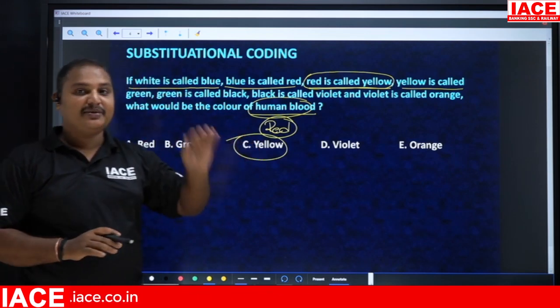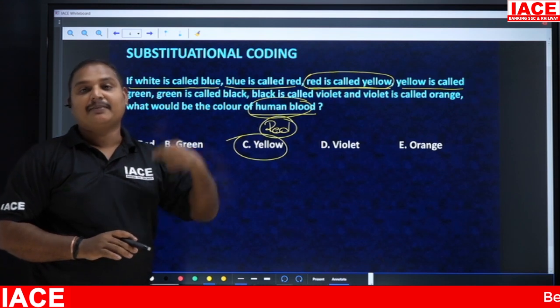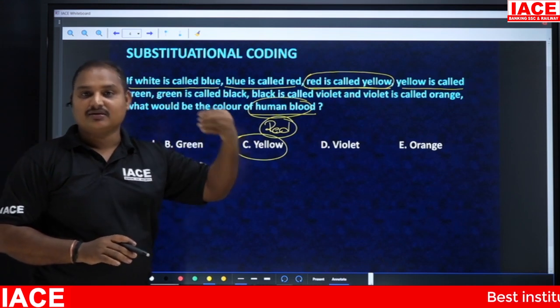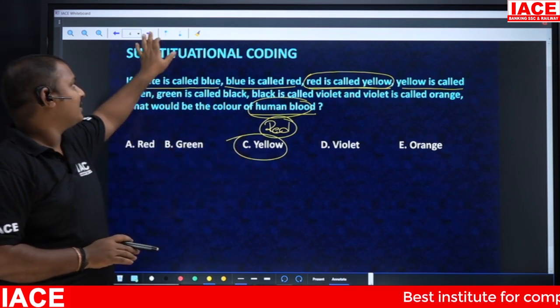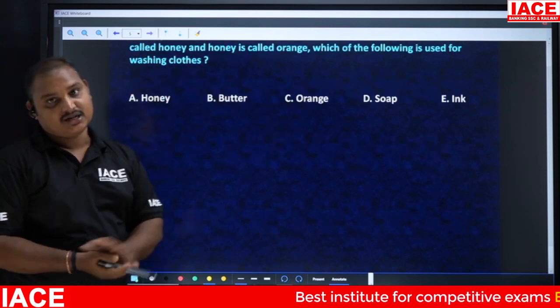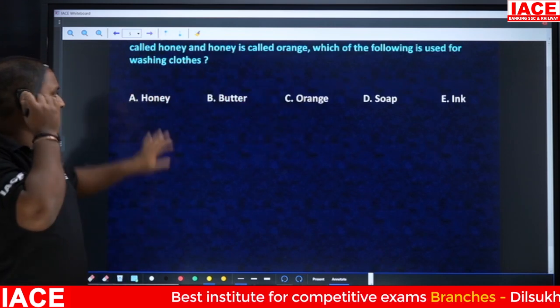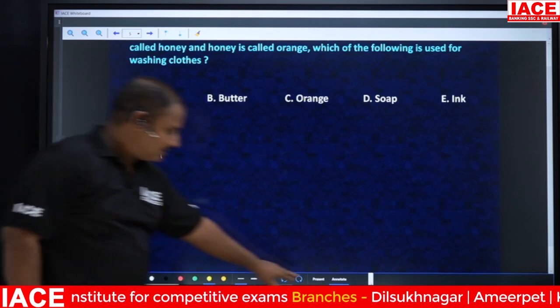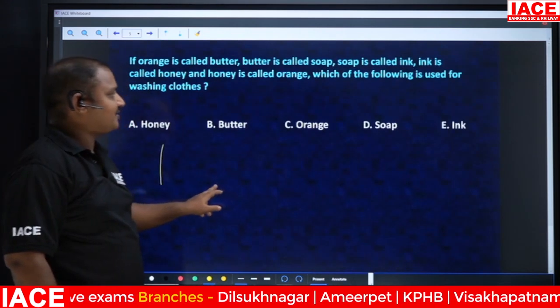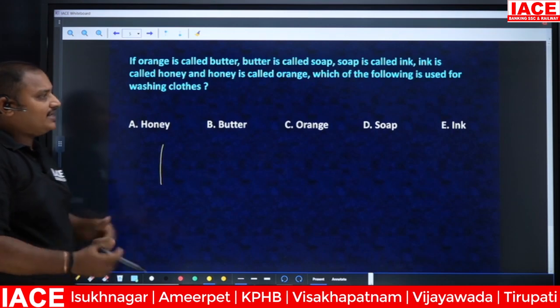But there may be a chance of getting the wrong answers for this. By attempting wrong answers, you may get negative marking also. So you have to be thorough with this. Next, observe the next question. You can easily answer now.